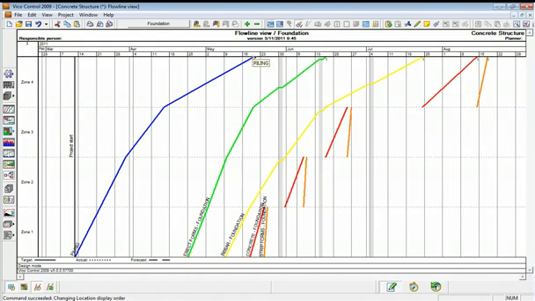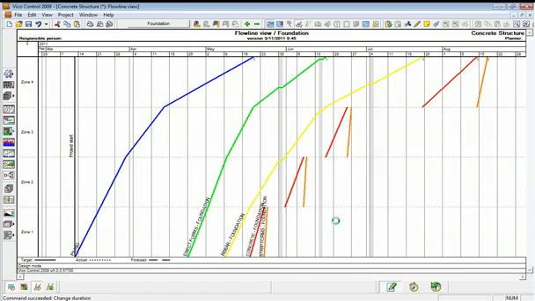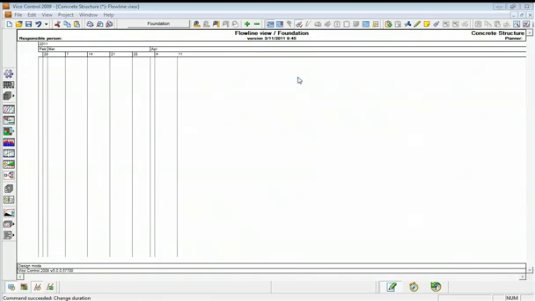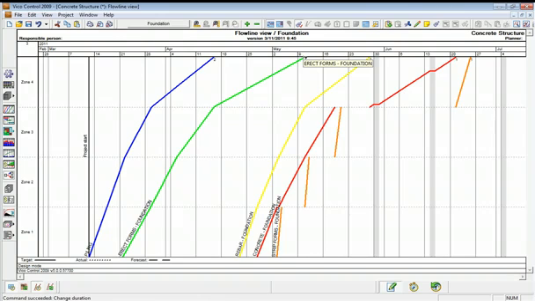We know that we can get 2 piling rigs on the site. So we drag the line, and when we drop it, it says you need 3 piling rigs to be able to achieve that. I know that I can only get 2, so I say OK. And potentially now it doesn't look too bad. Maybe I need 2 crews on the reinforcement, although that doesn't look so great.